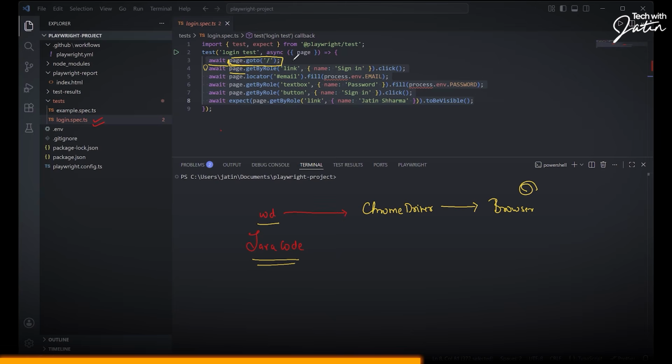What is the promise over here? That we are visiting that particular page. What is the promise over here? That we will be getting that particular element, which is going to be a link which has the visible text as sign in. Once that particular element is available, then we will be performing the click. So every time you write any of your Playwright code, you will have this await keyword popping up. Now, what we have written over here is basically what you call a test step, right? So technically you have a test method and that test method is going to have test steps.